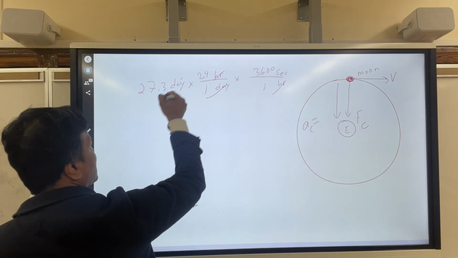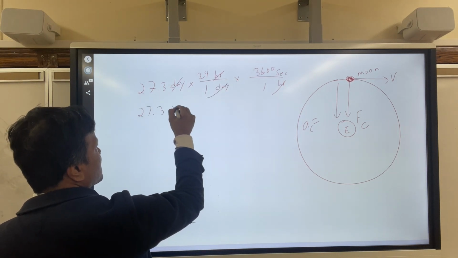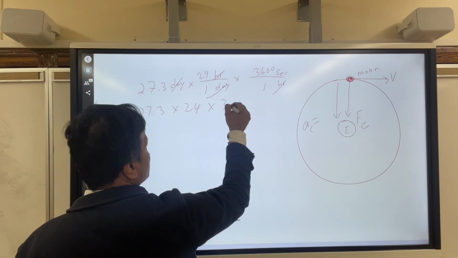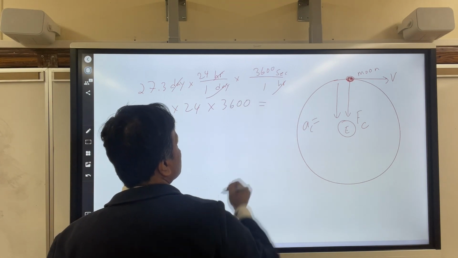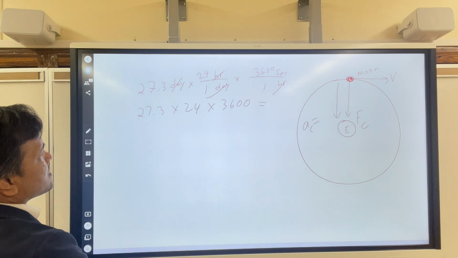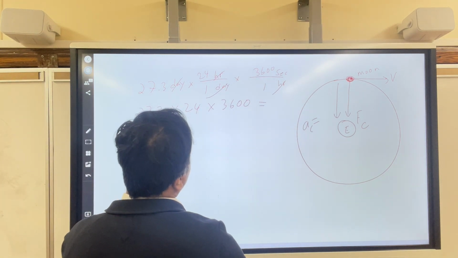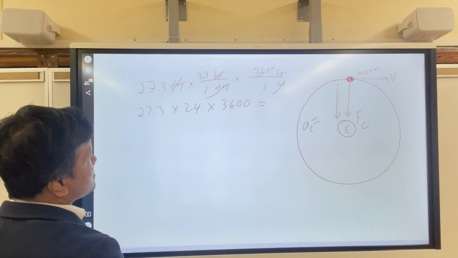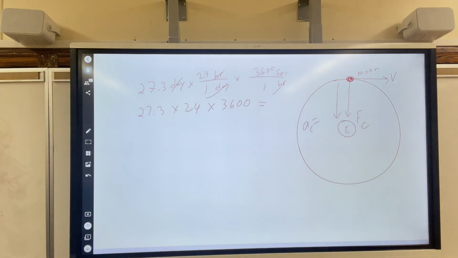Hour cancels, day cancels. So you have 27.3 times 24 times 3600, which is, only God knows what it is. Maybe 2.4 times 10 raised to 6. Not sure.